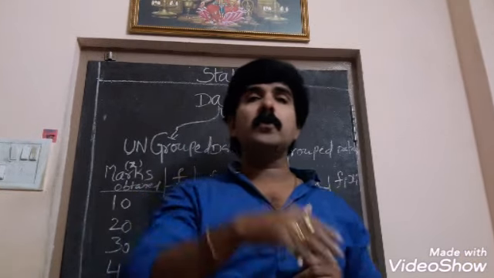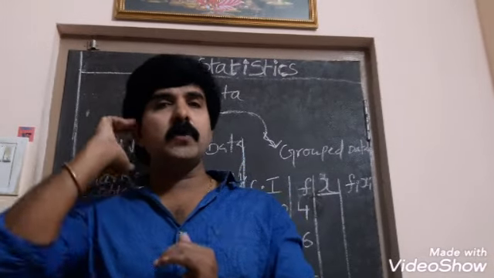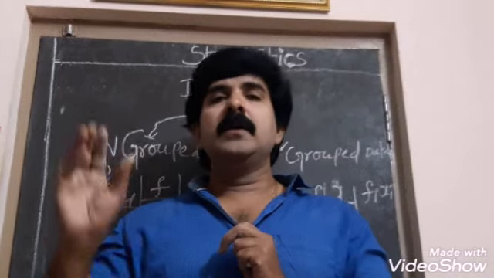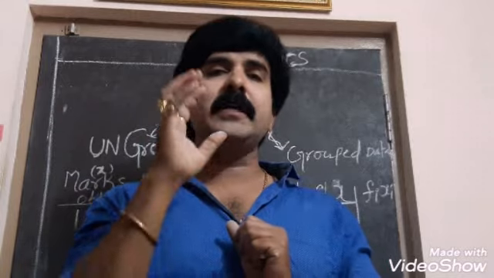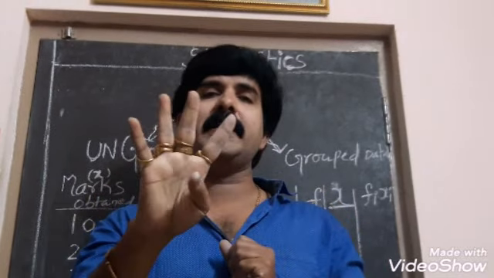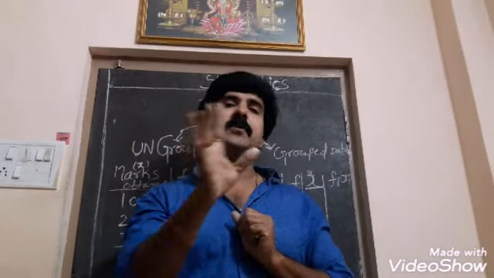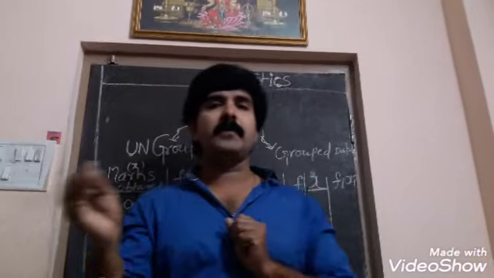Okay. What is grouped data? After taking the data, if you are grouping the things, suppose you say there are 4 students who obtained 10 marks, there are 5 students who obtained 20 marks, and 10 persons who obtained 20 marks.